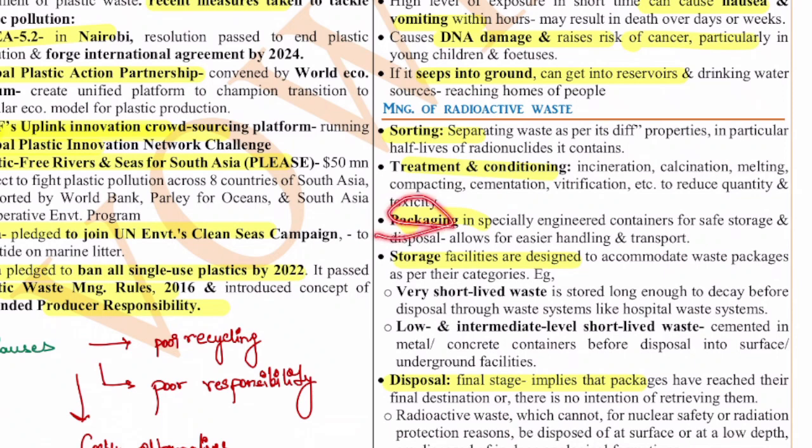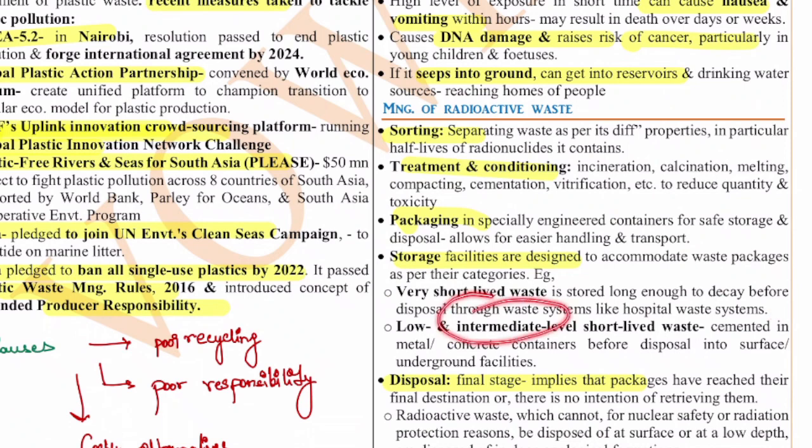Packing in specially engineered containers allows for safe storage and disposal, and easier handling and transportation. The storage facilities are designed to accommodate waste packages as per their categories. For example, very short-lived waste is stored long enough to decay before disposal through waste systems like hospital waste systems.